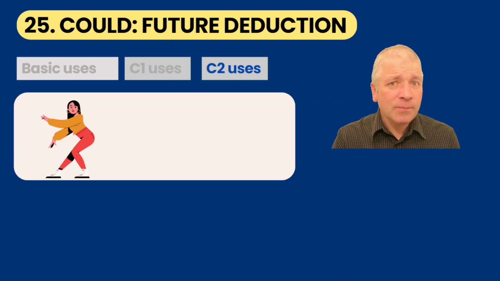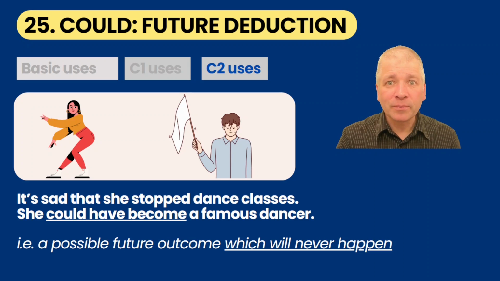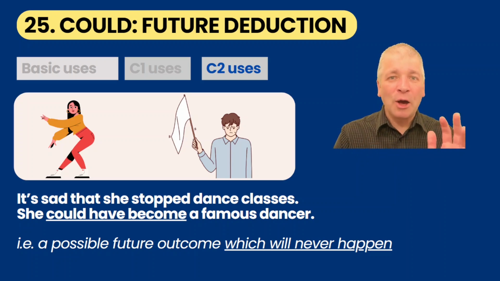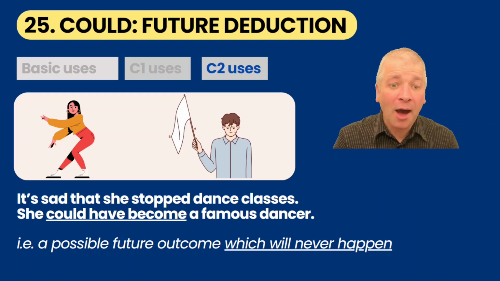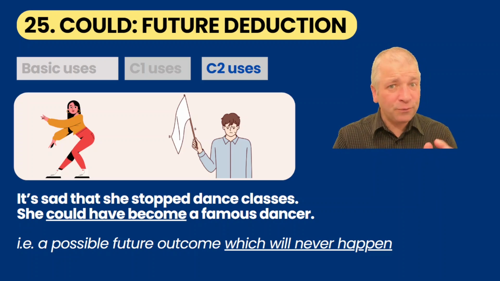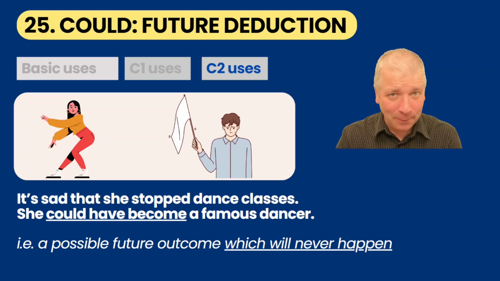Here's a lady who enjoys dancing until one day she gives up. It's sad that she stopped dance classes. She could have become a famous dancer. And here, could have become means a possible future outcome which will now never happen.